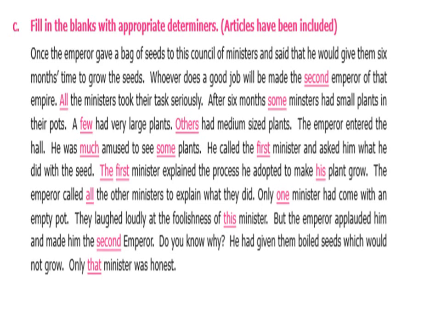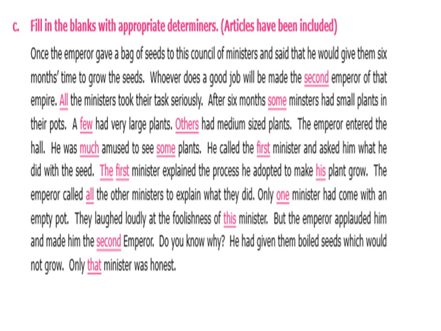After 6 months, some ministers had small plants in their pots. A few had very large plants. Others had medium-sized plants. The emperor entered the hall. He was much amused to see some plants. He called the first minister and asked him what he did with the seed. The first minister explained the process he adopted to make his plant grow.